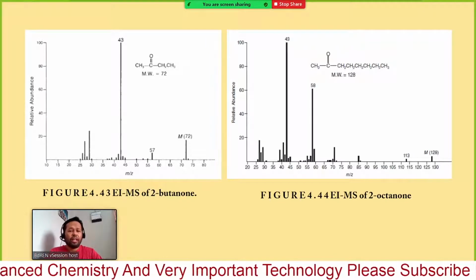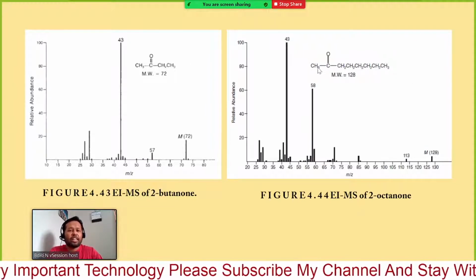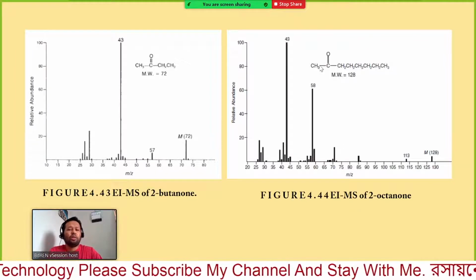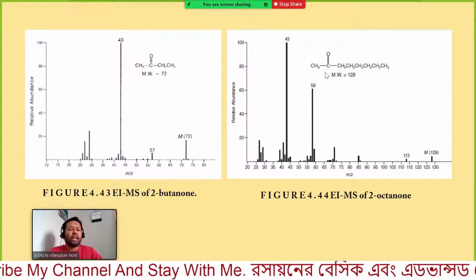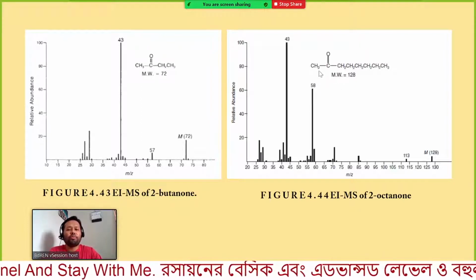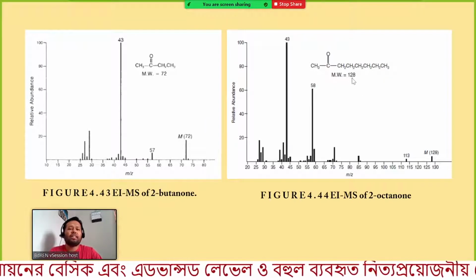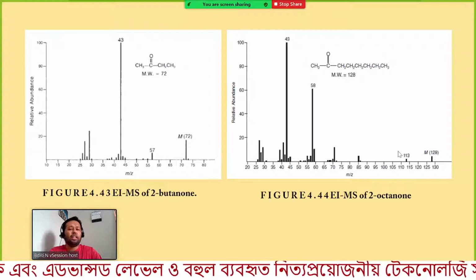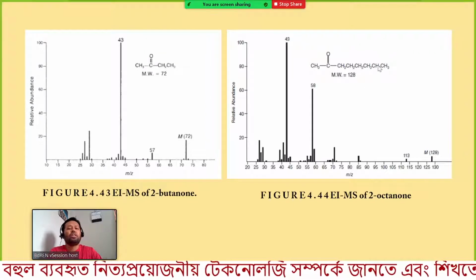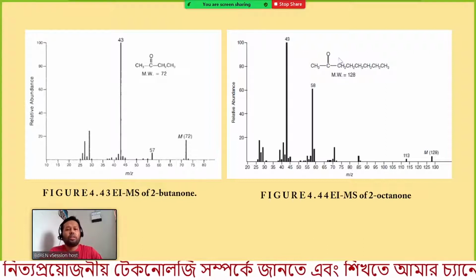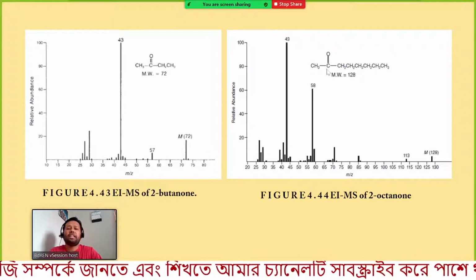And if this part is ejected, only methyl, this is the smaller part. If this smaller part is ejected, you will find the signal corresponding to loss of 15 mass, so 128 minus 15 gives 113. We are getting 113, but the intensity for this one is very low compared to this, because from the rule we know that the larger fragment or larger alkyl group will be ejected prominently.